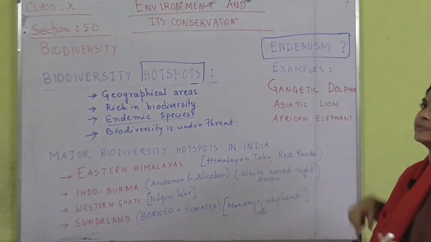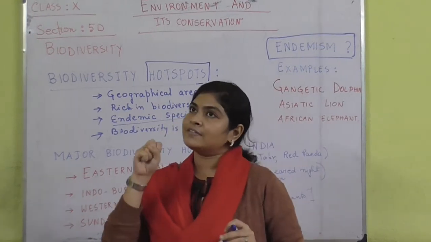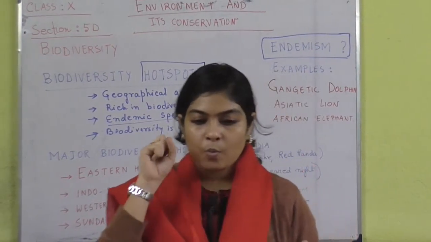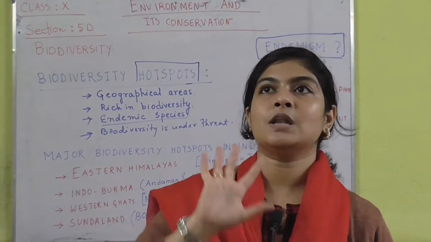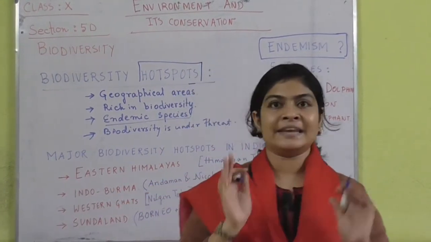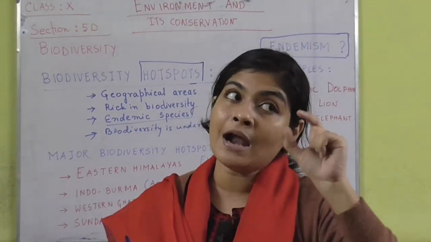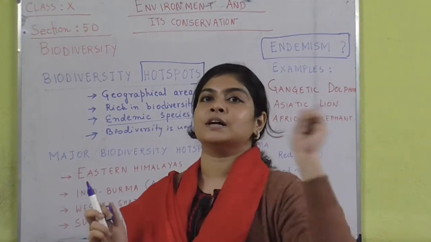Endemism means that when one particular animal or plant or microorganism, any living organism, is only available in one particular place throughout the earth's surface.